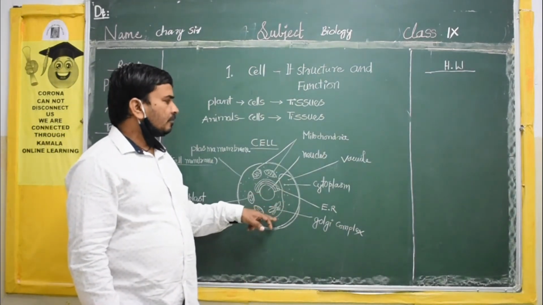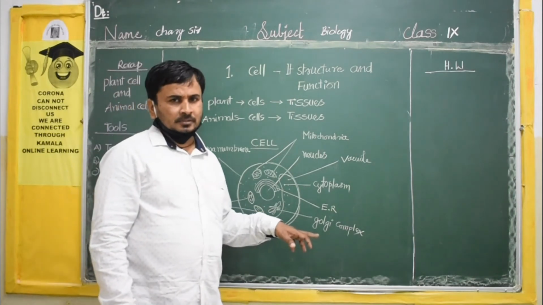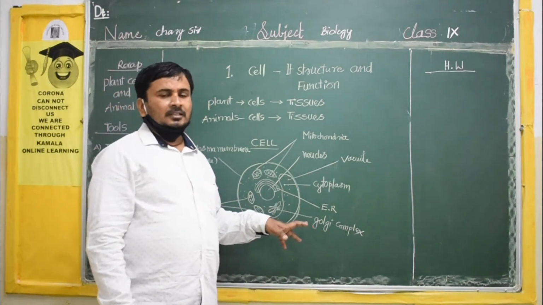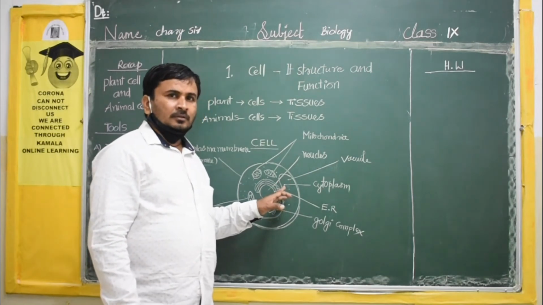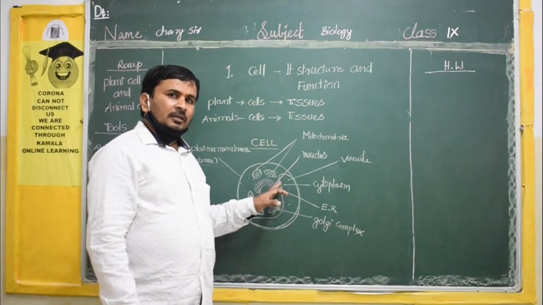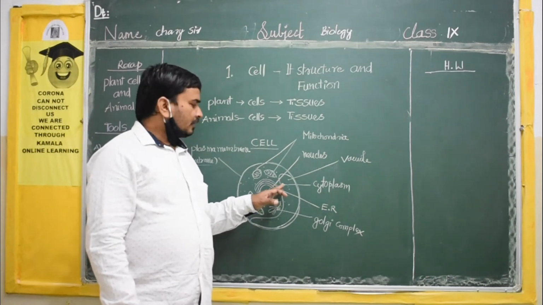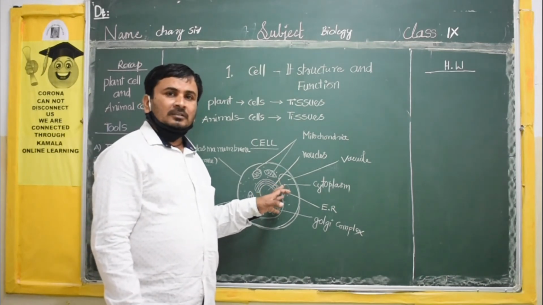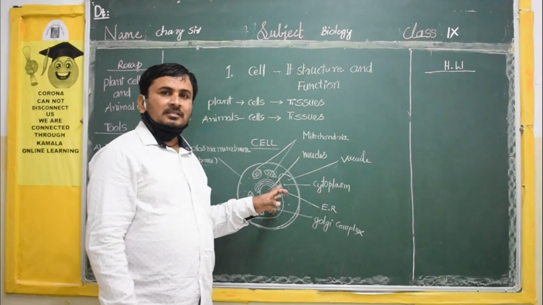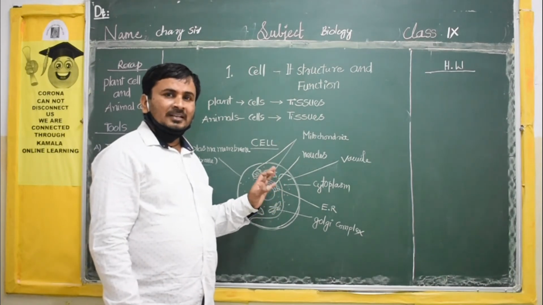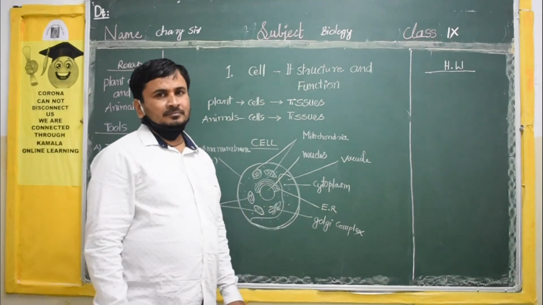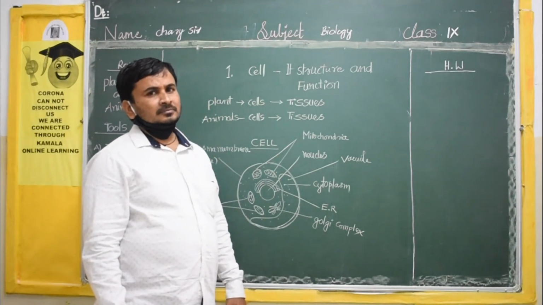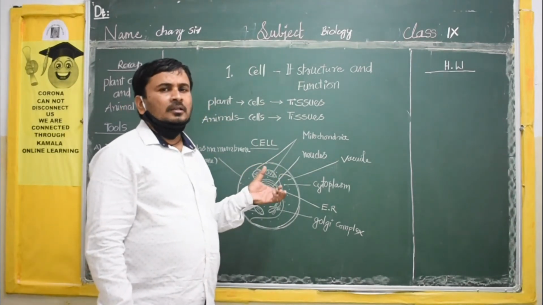That is nothing but a vacuole. You are thinking that is empty space, but that is not empty space. It is filled with water actually. It contains some liquid water. The vacuole will store the water.